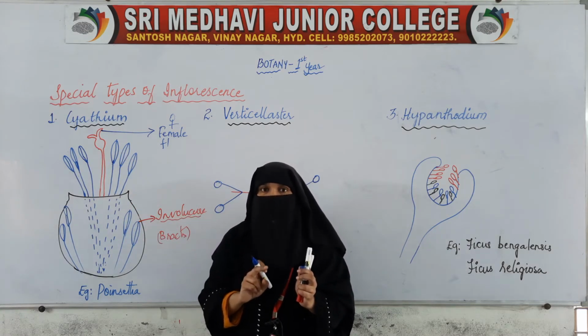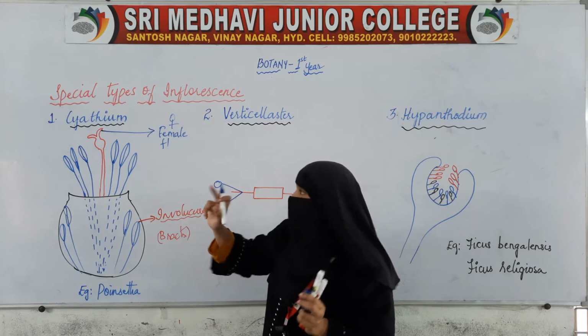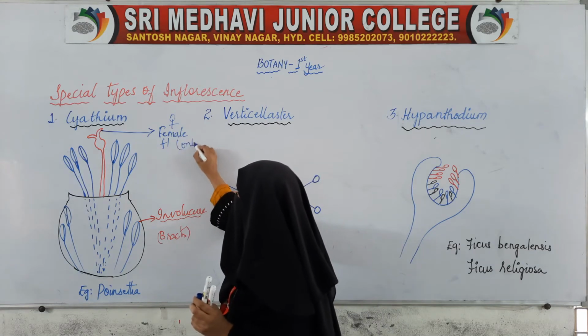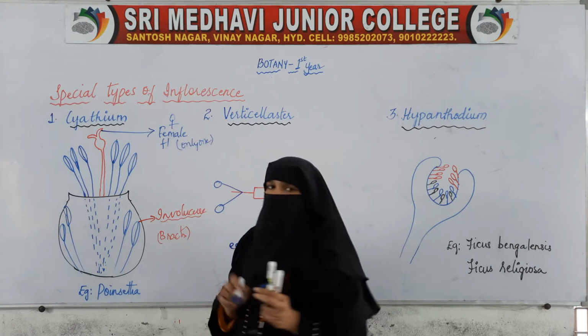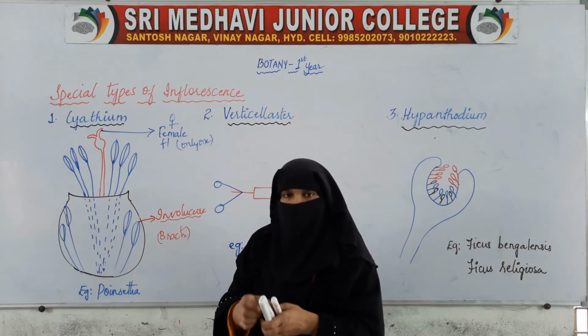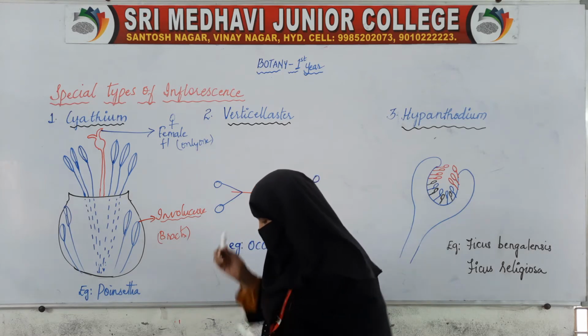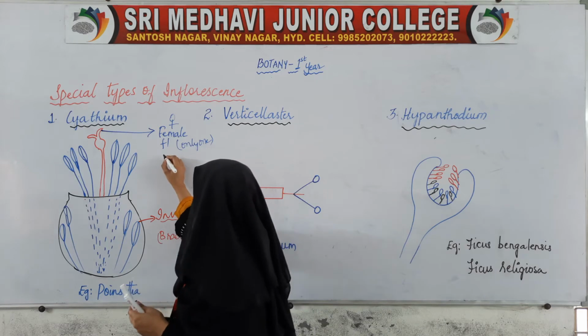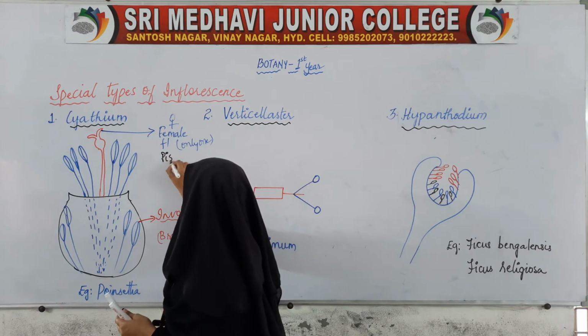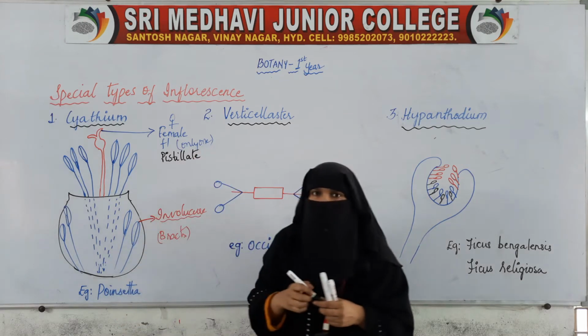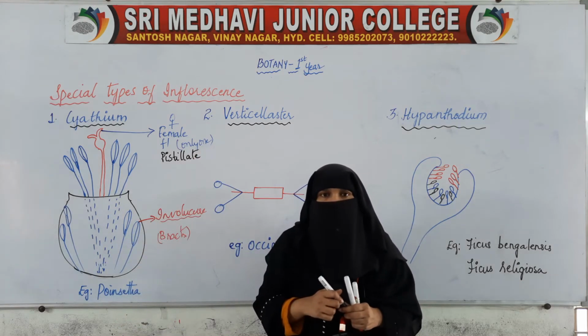Only one female flower will be present, and this female flower is also called as pistillate flower.